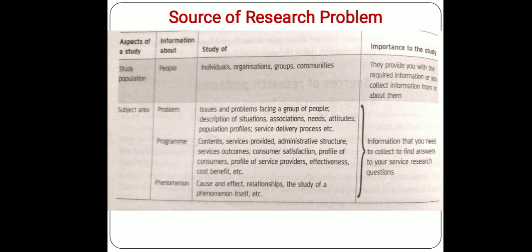Similarly, if we study a phenomenon, it will give us a cause and effect relationship, the study of the phenomenon itself. So these are all the sources from where we can get a number of research problems for our research endeavor. The concept of 4 P's is applicable to both quantitative and qualitative research. Though there is a difference, I will explain it later, there is no significant difference between these two types of research so far as the source of the problem is concerned.